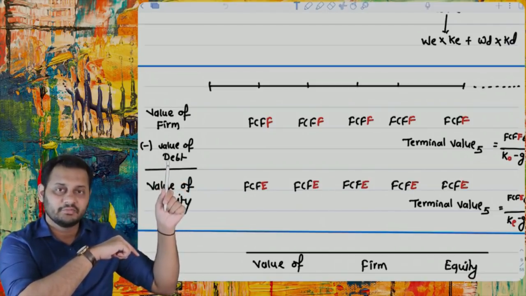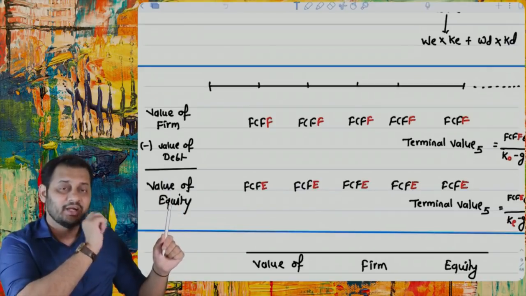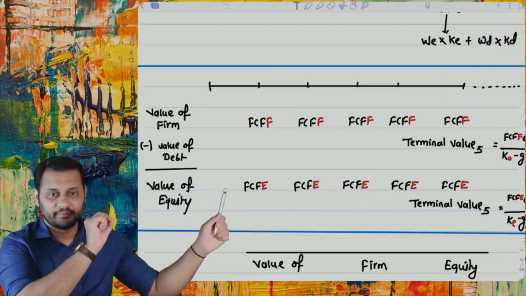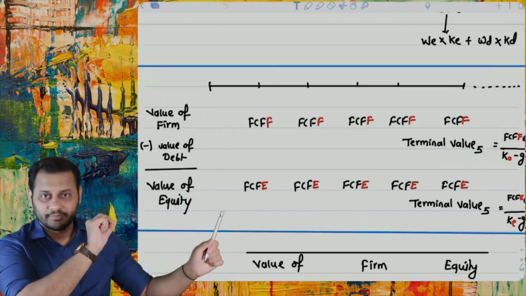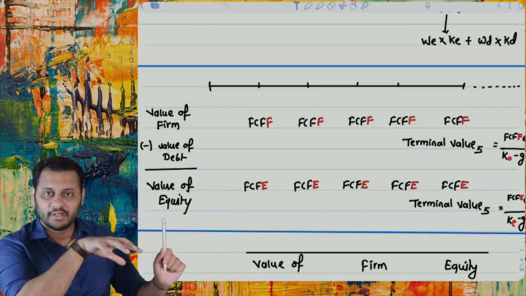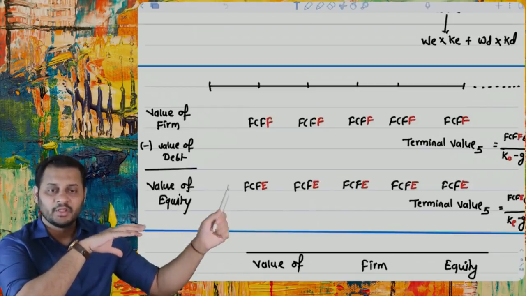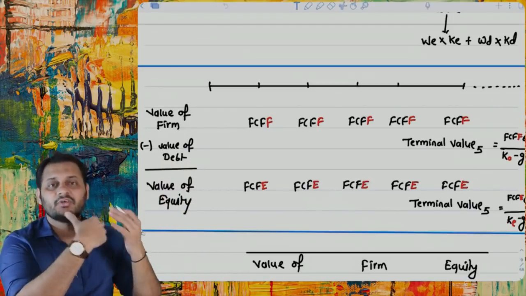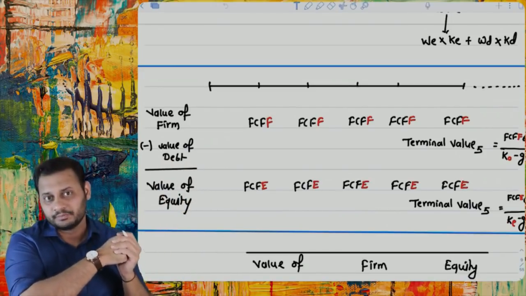Then you can deduct the value of debt from that. You will get the value of equity. Another approach to calculate the value of equity is this: the present value of the future cash flows to equity. This approach and that approach are the same. The only thing is, if you are calculating the value of the equity, take the free cash flows to equity. If you are calculating the value of the firm, take the free cash flows to firm. Simple. So this is called the cash flow based valuation model.